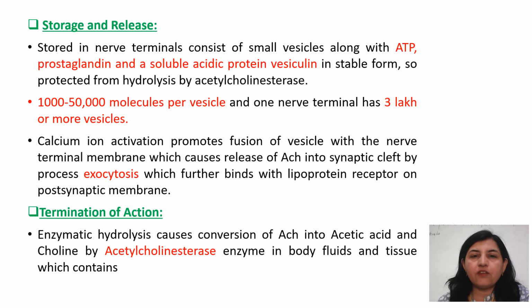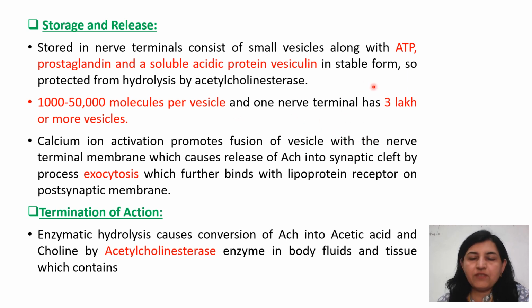Now, after the formation of acetylcholine, it is not released directly in the nerves, but stored in the nerve terminals in small vesicles in the form of a complex. That complex is acetylcholine plus ATP plus prostaglandins and a soluble acidic protein, that is vesiculin. And this complex is very stable. Why are they stored in this complex form? Because it prevents hydrolysis by the enzyme acetylcholinesterase. And 1000 to 50,000 acetylcholine molecules are stored per vesicle, and one nerve terminal has 3 lakh or more vesicles.